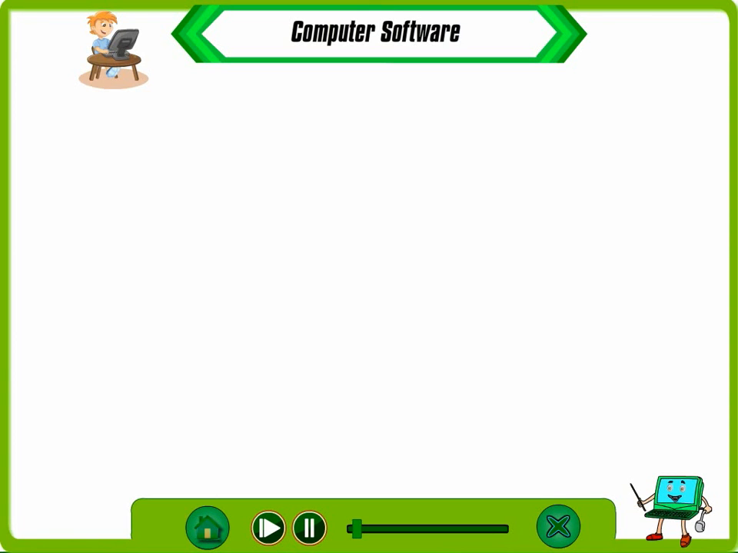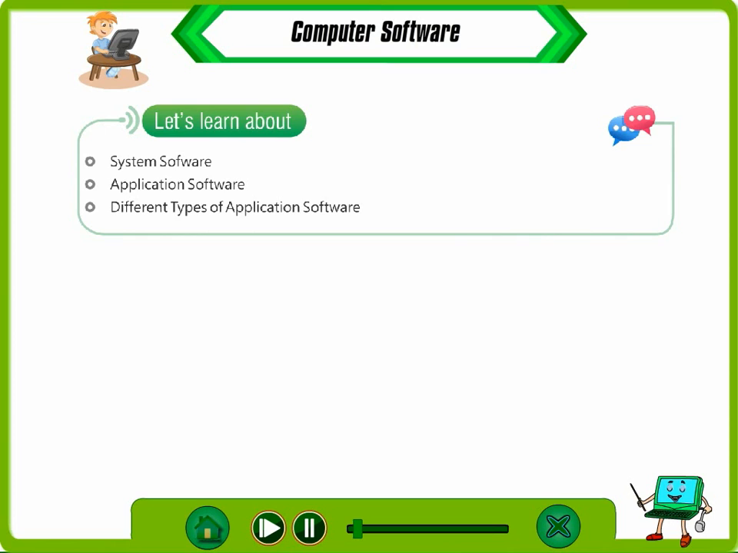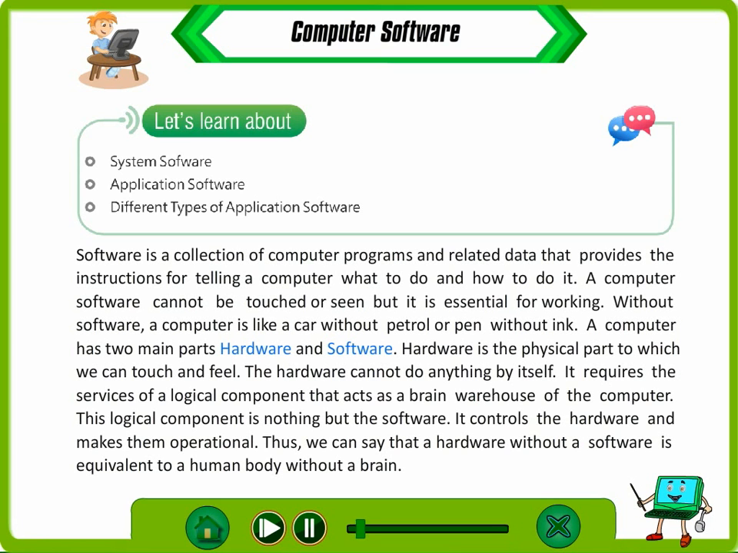Computer software. Let's learn about system software, application software, and different types of application software. Software is a collection of computer programs and related data that provides the instructions for telling a computer what to do and how to do it.